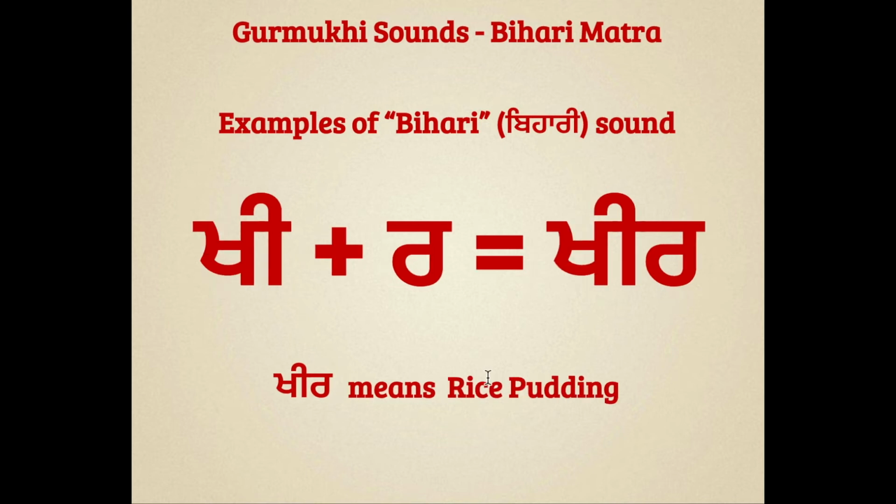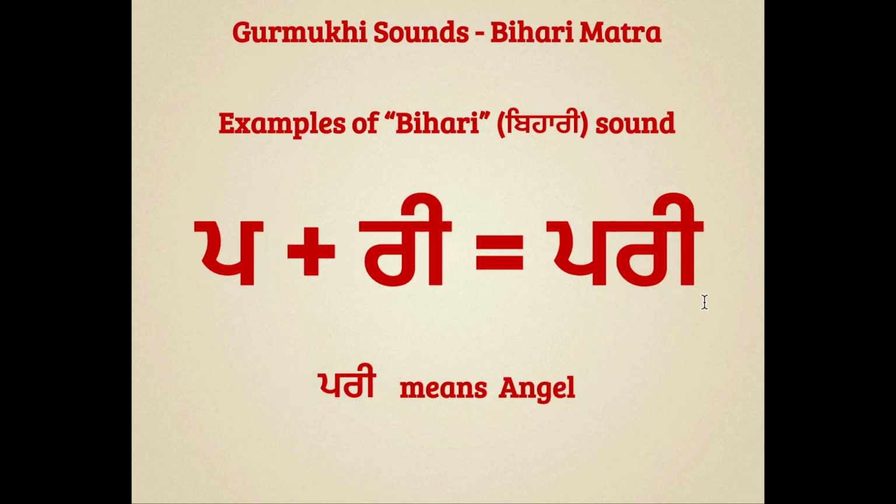Let's check out next word. The next word is Kheer. Kheer means rice pudding. And to read this word, we can say Khakkenu Bihari Ki, Rara Mukta Ra, Kheer. You can repeat after me. Kheer. Let's check out next word. The next word is Pari. Pari means angel. And to read this word, we can say Pappenu Mukta Pa, Rarenu Bihari Ri, Pari. You can repeat after me. Pari.